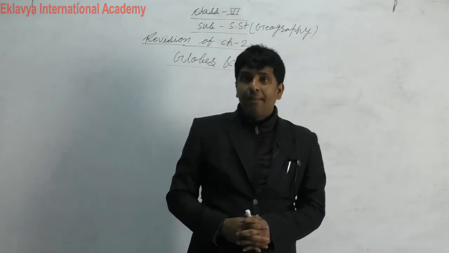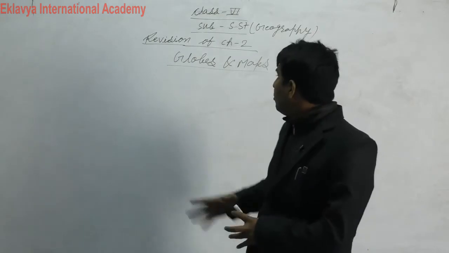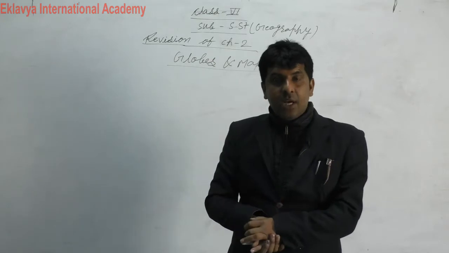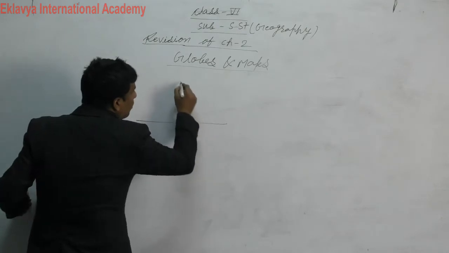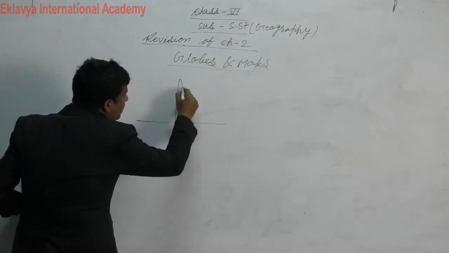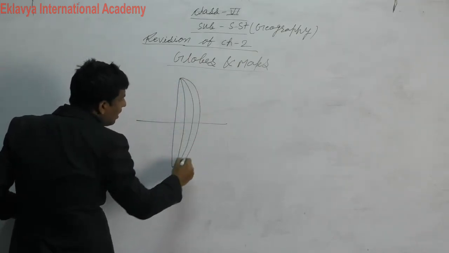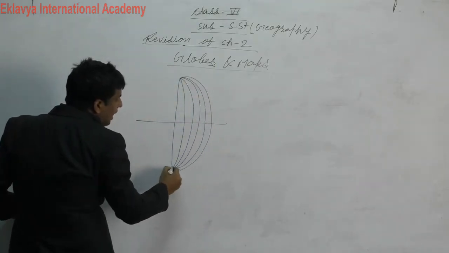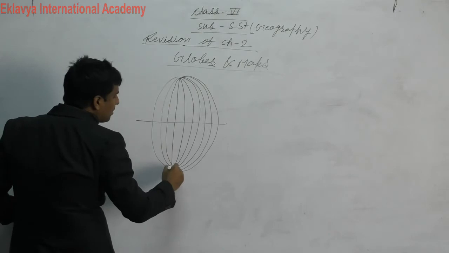Dear students, I am going to do the revision of chapter number 2. You know very well that globes and maps I have studied in previous classes. So, dear students, I am making a globe. How can you create a globe? You will make this type. A globe is a model of the earth. You can say a globe is a spherical model of the earth.